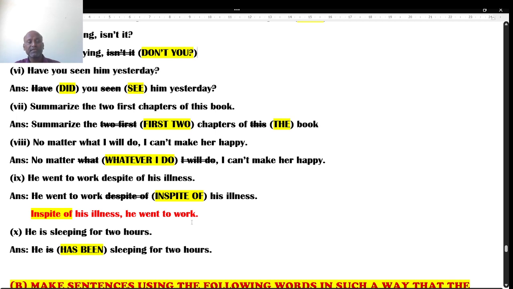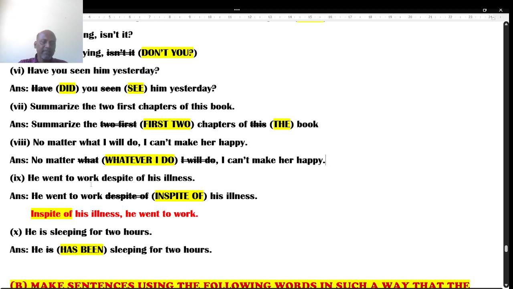The next question is question number 8. No matter what I will do, I can make her happy. I feel "no matter whatever I do, I can't make her happy" is the right answer. It's not "what", I replace "what" with "whatever I do". Instead of "I'll do", I change it, I just remove it. The rest of the sentence gives the right meaning.